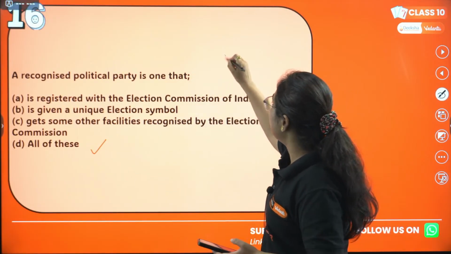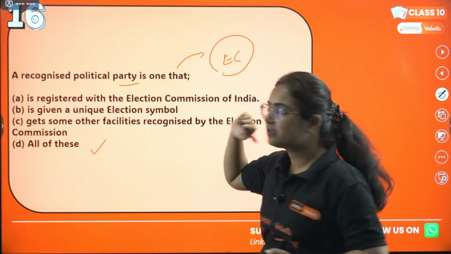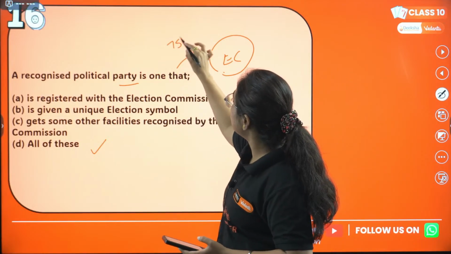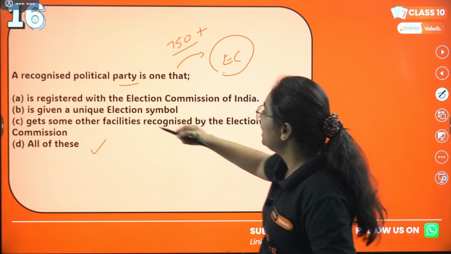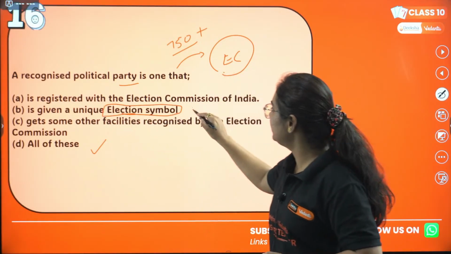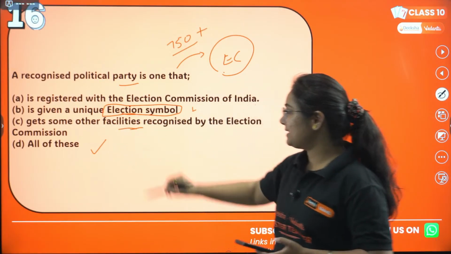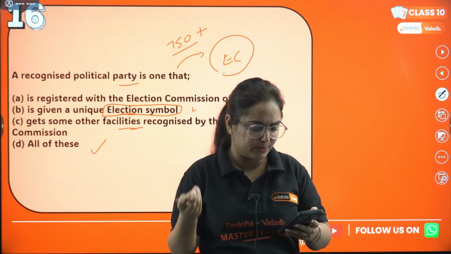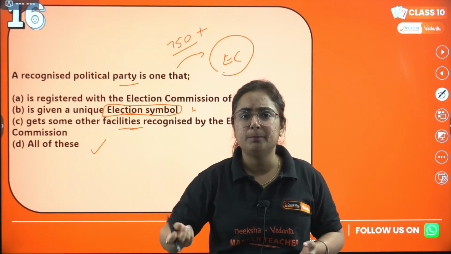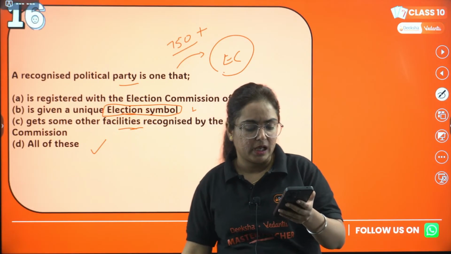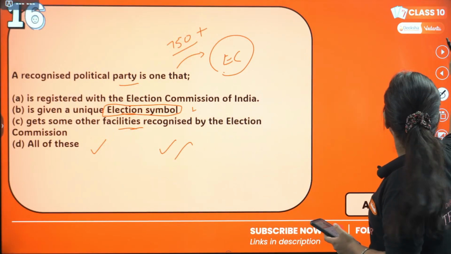Yeah, I can see that you answered all of these as correct. Election Commission of India. So a political party needs to be registered under it, right? Right now there are 750 plus political parties registered with the Election Commission of India. And yes, it gives an election symbol to them, correct? We have read this in the previous question. It gives some other facilities, yes, many other facilities, basically to facilitate the process of election, right? So all of these are very correct. Question 16, the answer is D.